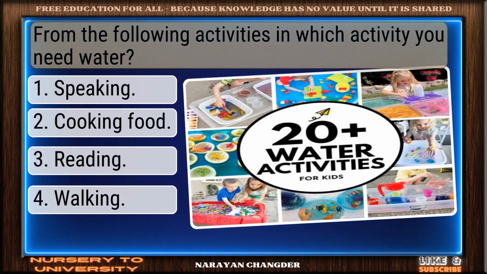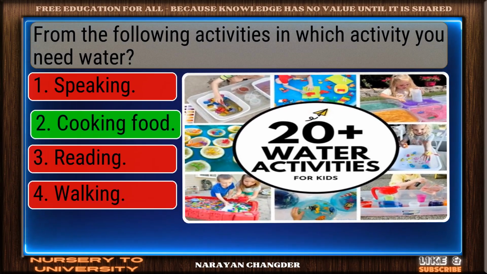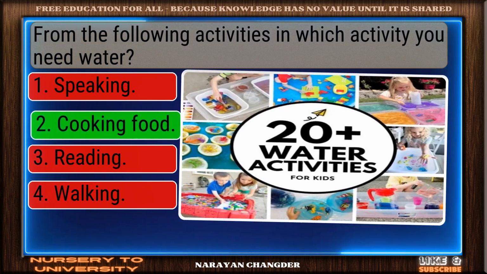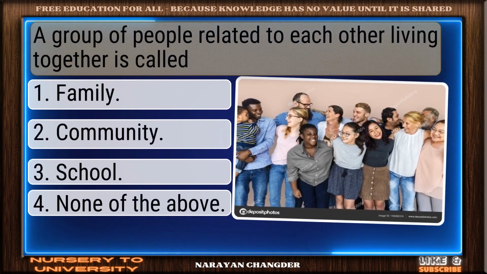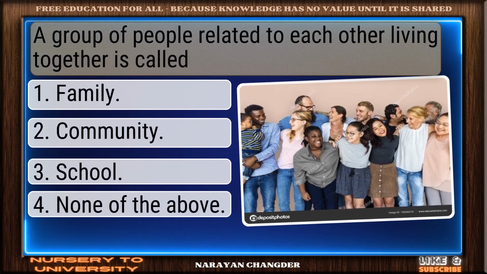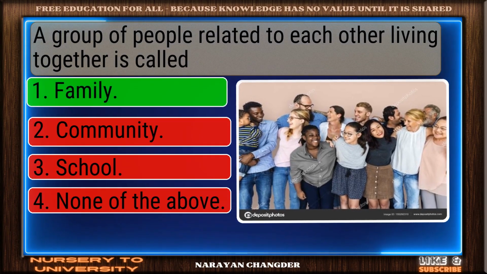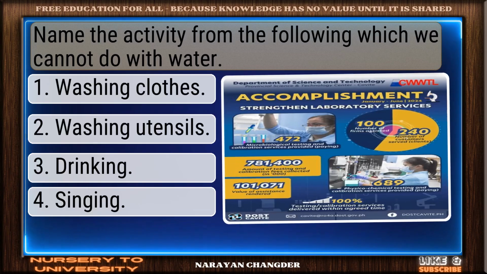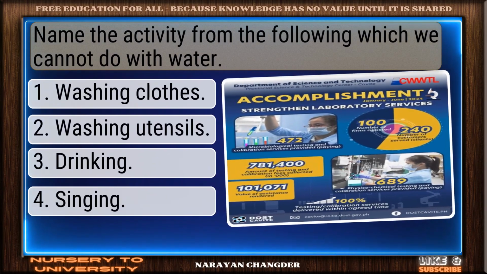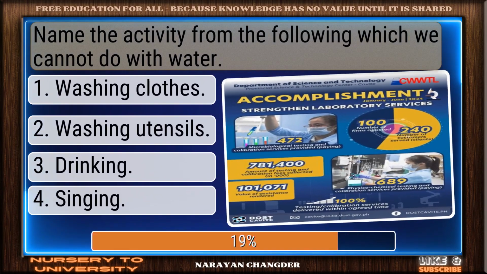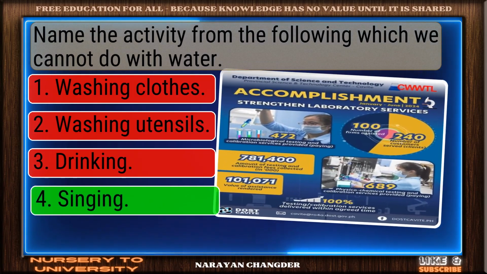From the following activities, in which activity you need water? Solid response. Cooking food is a valid choice. A group of people related to each other living together is called... Strong choice. Family is the right answer. Name the activity from the following which we cannot do with water. Perfect. Singing is the correct choice.